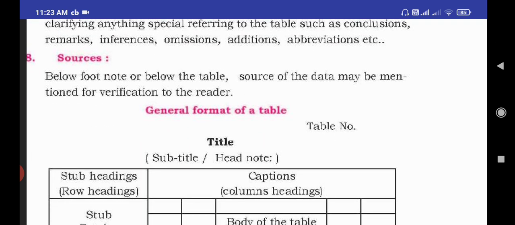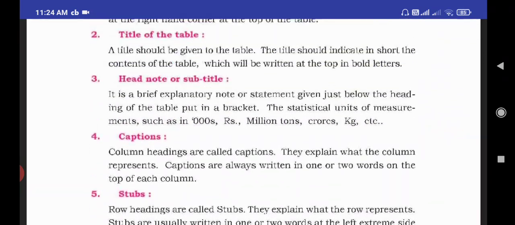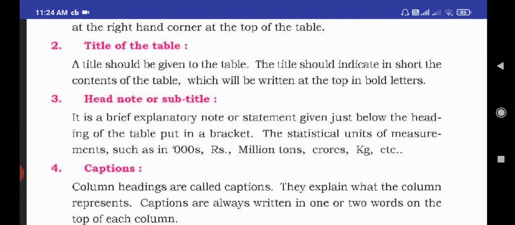Okay students. Next we should know about the second part. Second part is the title of the table. A title should be given to the table.